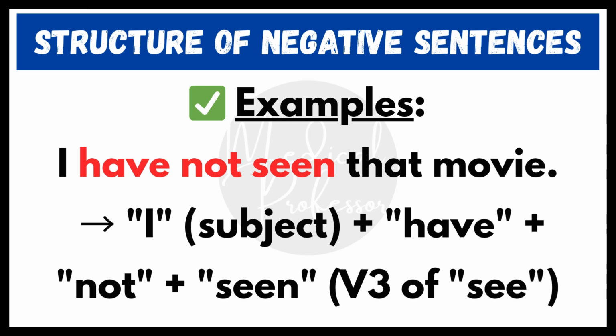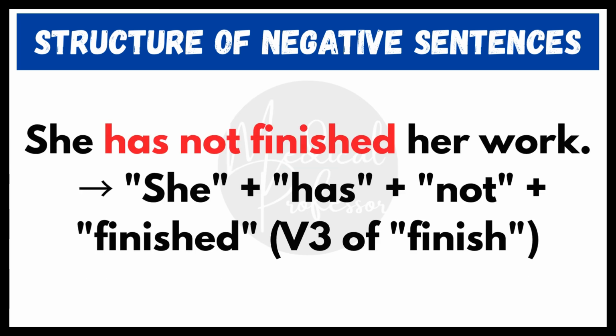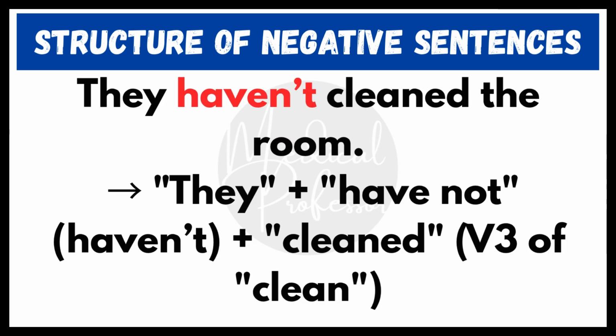For example, I have not seen that movie. I is the subject plus have plus not plus seen, third form of see. She has not finished her work. They haven't cleaned the room.